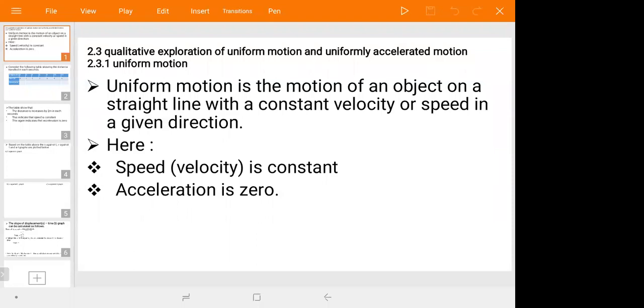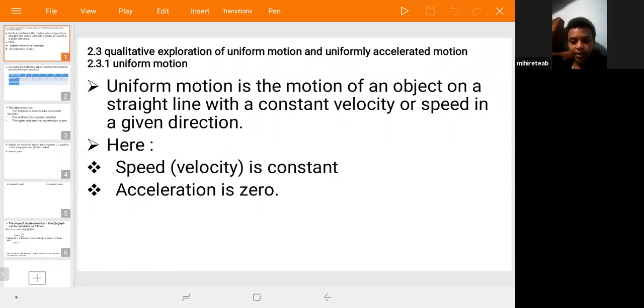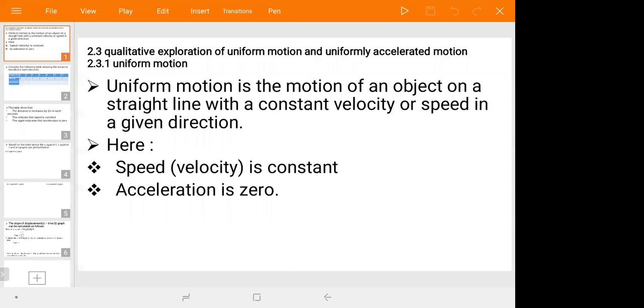In our discussion today, we will focus on uniform motion. What is the definition of uniform motion? Uniform motion is the motion of a body or an object on a straight line with a constant velocity or speed in a given direction, okay?